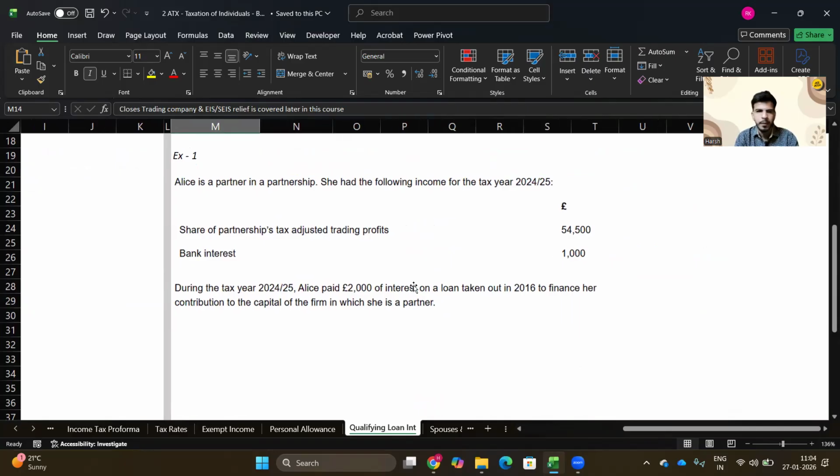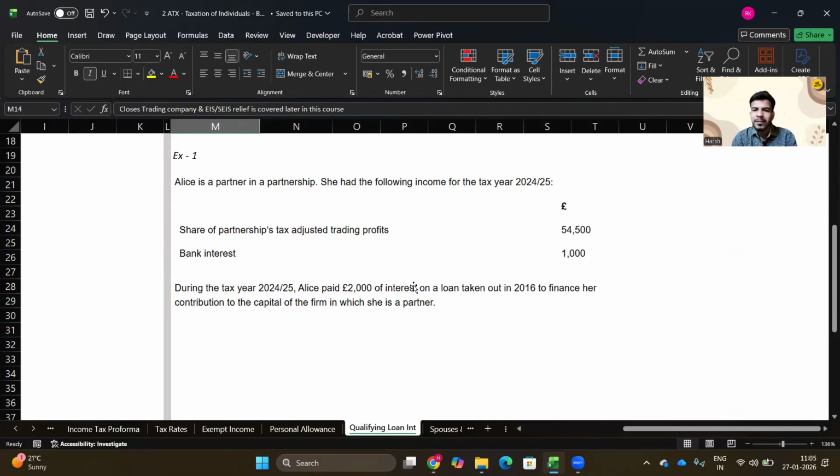This is a short session. So Allies is a partner in a partnership firm. Again, a partnership example. She had the following income for the tax year 24-25. Two types of income were there. First is share of partnership's tax adjusted trading profit. The total share is 54,500 pound. Bank interest is 1,000 pound.